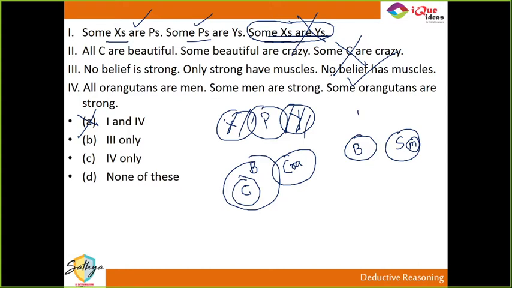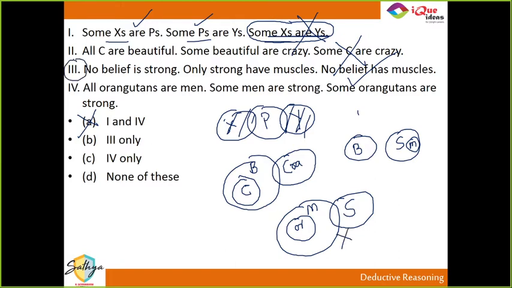3 is obviously correct. And the fourth one, all orangutans are men. Some men are strong. Can I say some orangutans are strong? In this diagram, no. So only 3 is the one which can be proven correct. So option B, 3 only, is the right answer. Guys, did we get this one?